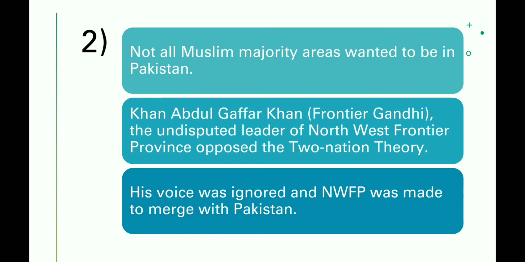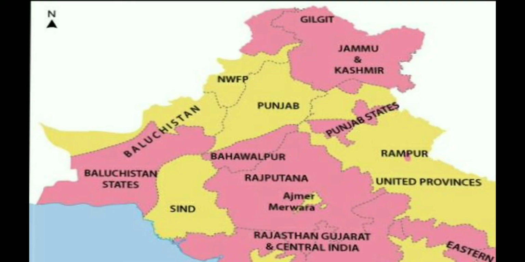We will see this through a map. See, this portion, as you can see, is the NWFP. You can see it is near Gilgit, Punjab, this portion. Above Punjab is the NWFP, a small province. This province was led by Khan Abdul Ghaffar Khan, and it was a Muslim majority belt. However, the leader as well as the people of this NWFP region did not want to be a part of Pakistan.